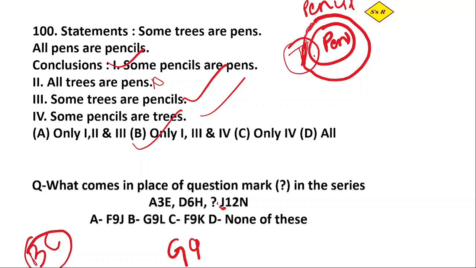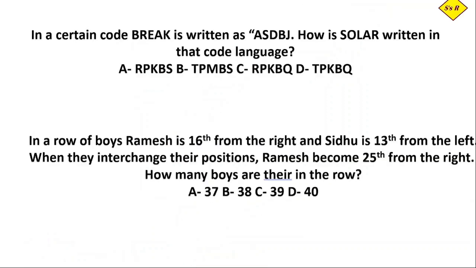See, if we go through here, A, B, C, D, then leaving 3 letters, there is E. Then D, E, F, G, then H, because there is a gap of 3 letters. Then we have to see this one. We have to leave 3 letters between G, H, I, J, and K. So here will be K. If there is any option, we have to write it down. We don't have any option, so none of these. Let's move to the next question.